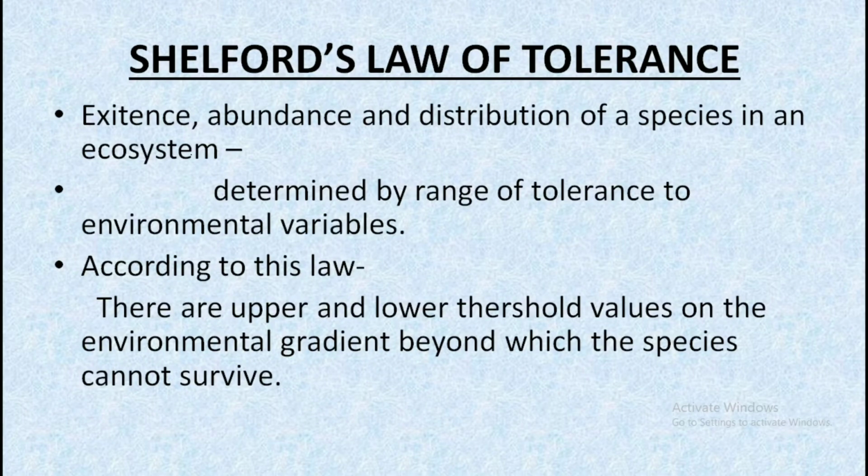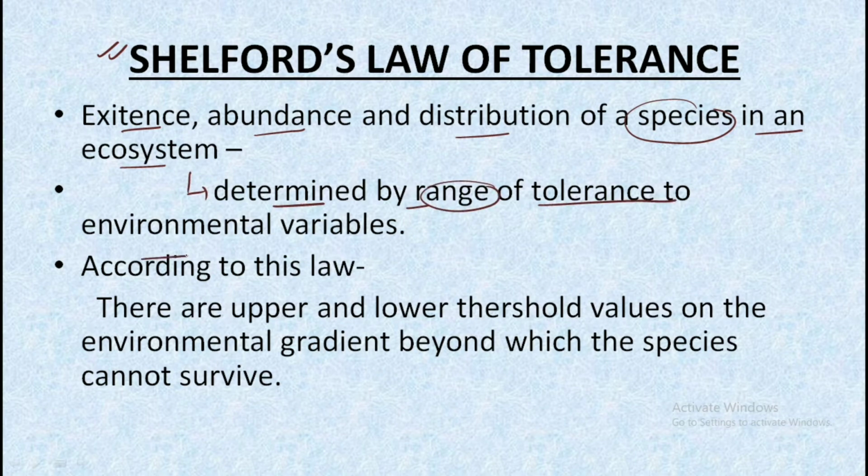Now let us look at Shelford's law of tolerance. We need to understand that the existence, abundance and distribution of a species in an ecosystem is determined by its range of tolerance to the environmental variables. Let us understand this in simple words.